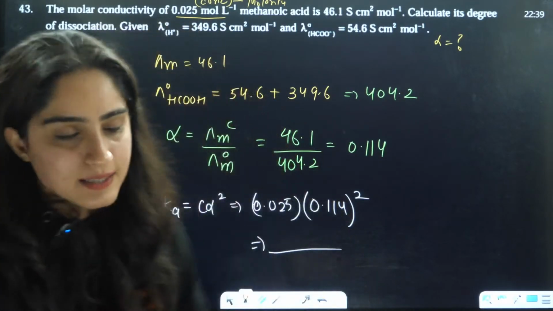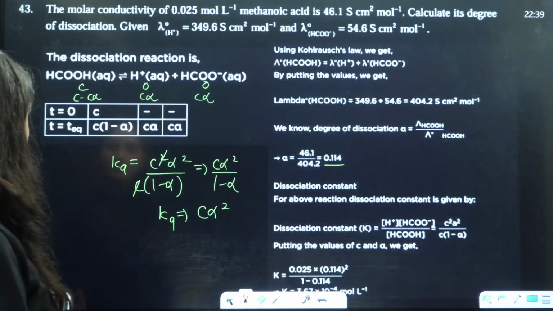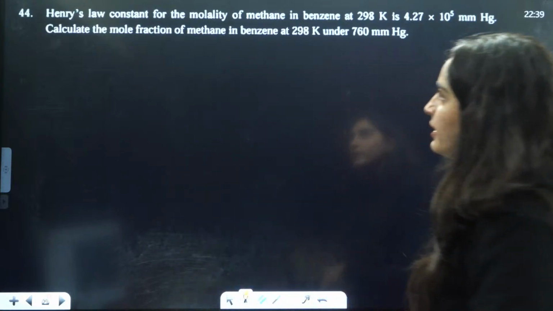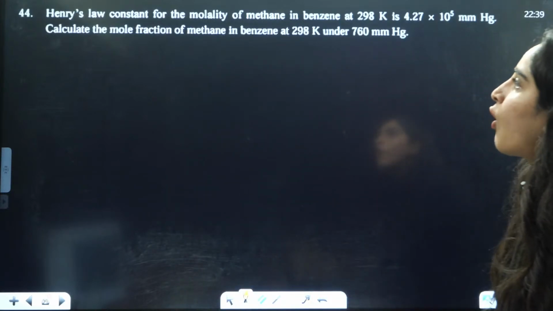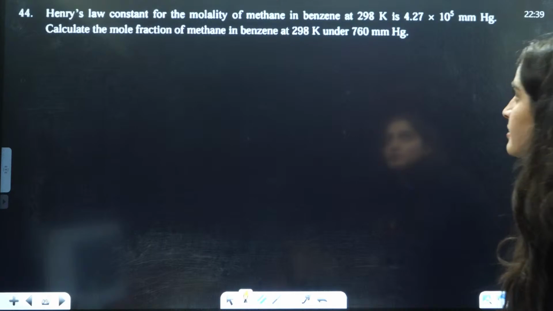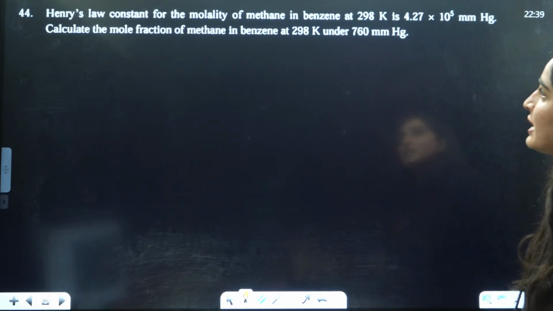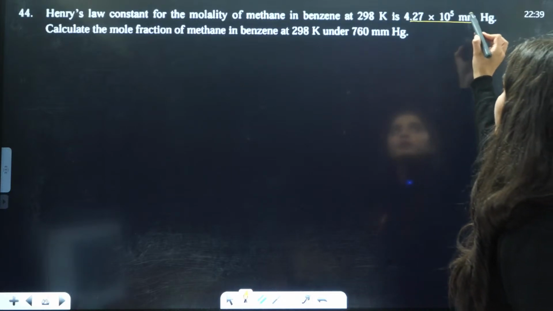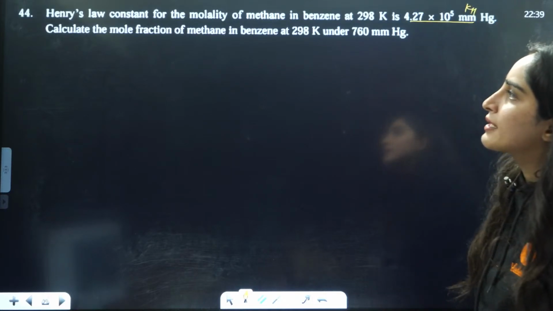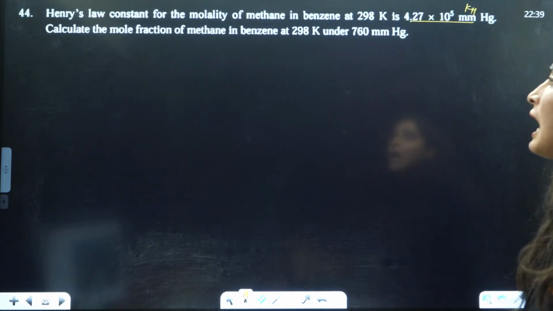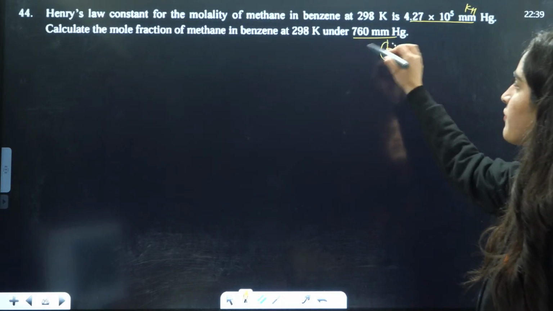Okay, yes. Now, next is Henry's law constant for molality of methane in benzene. So basically Henry's law constant for molality of methane in benzene is given, this is KH. Calculate the mole fraction of methane in benzene under this pressure, pressure is given to you.